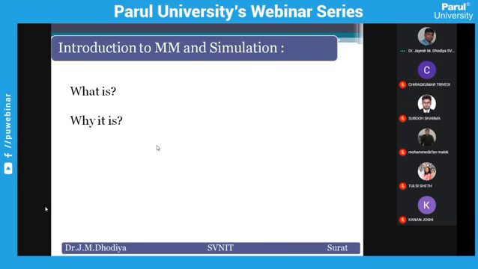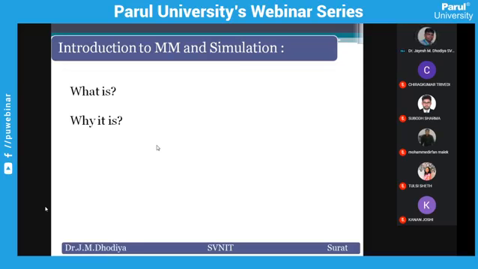Similarly here, we are starting with a mathematical model and simulation. Then several questions arise. What is a mathematical model and why a mathematical model? What is a simulation model and why a simulation model? So we start one by one. First, we try to understand what exactly the mathematical model is and what exactly the simulation model is.